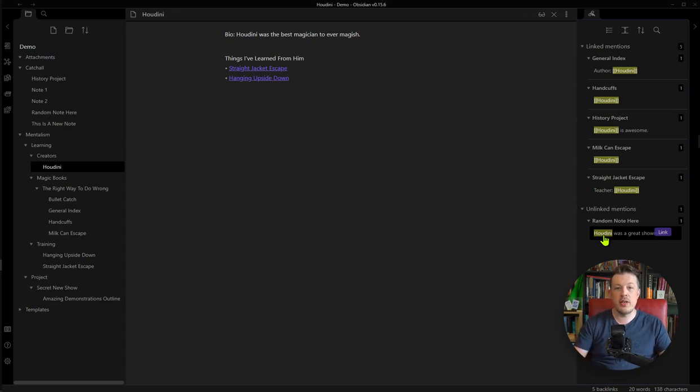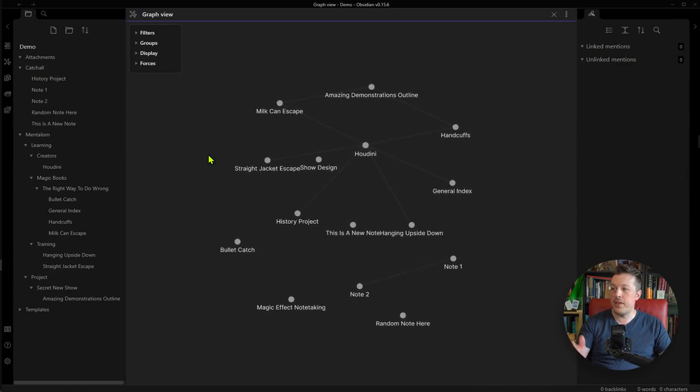And that's what I want to show you with graph view. Graph view is what it's called, but I think of it as map view, but I will use graph view so I won't confuse anybody that's watching this. So over here on the left-hand side, you can see Open Graph View. It's this little weird connection icon over here on the left. So Open Graph View. And here is what you see.